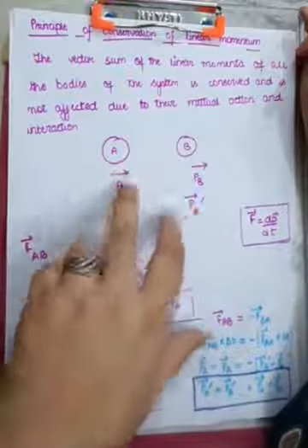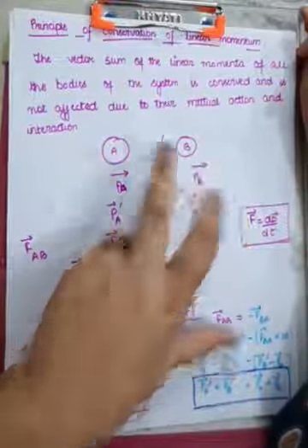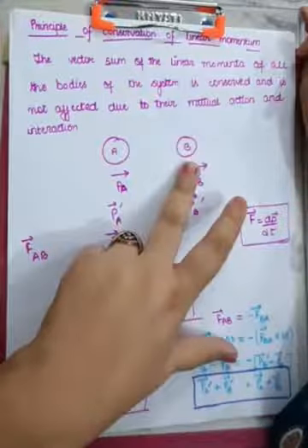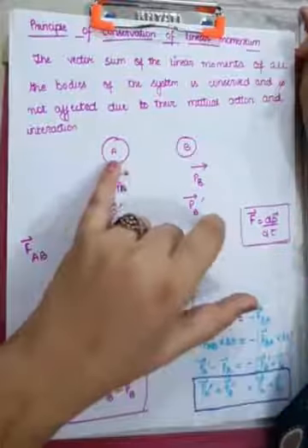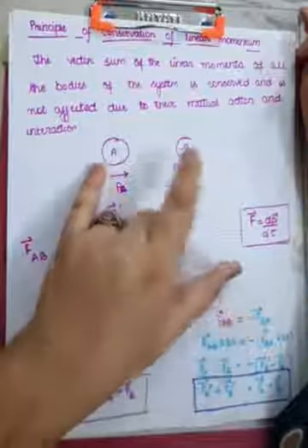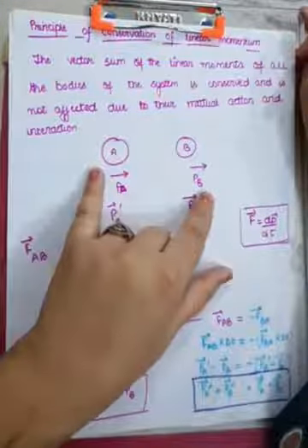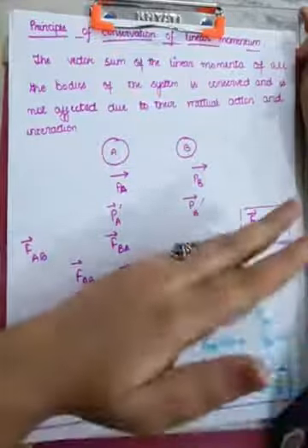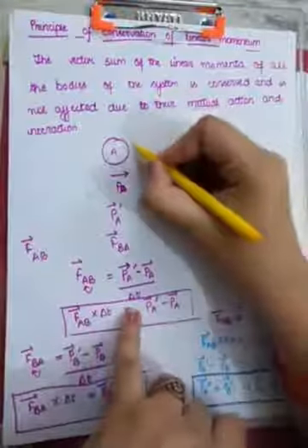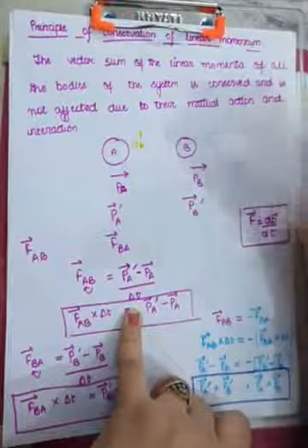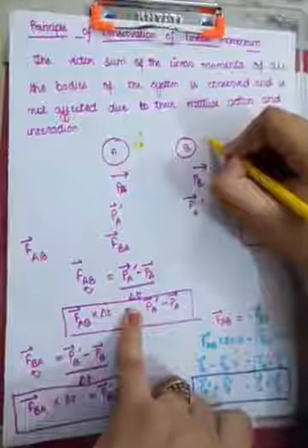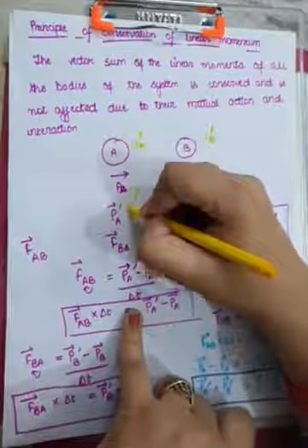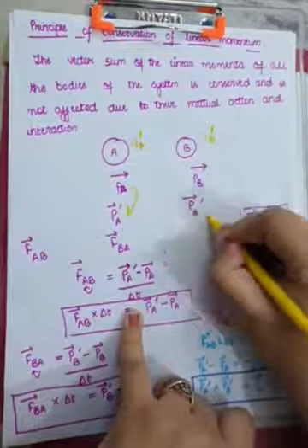Suppose you have a system of two bodies A and B. A is moving with velocity VA vector, B is moving with velocity VB vector, so that the momentum of body A is PA vector and the momentum of body B is PB vector. When these two bodies collide with each other, their velocities will change. Its velocity will become VA dash vector and this body's velocity will become VB dash vector, so that the momentum now changes to PA dash vector and PB dash vector.